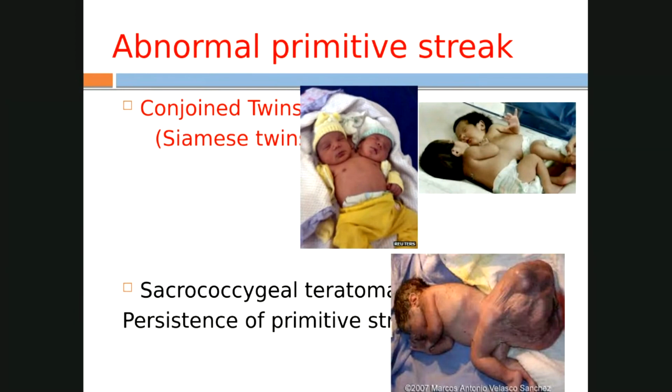The primitive streak should disappear. Once the notochord forms, the primitive streak disappears. But suppose the primitive streak still continues to stay, then it will form a tumor, which is known as sacrococcygeal teratoma. This is because of the persistence of the primitive streak. Usually it should be surgically removed and it can be done. In the same way, some types of conjoined twins can be separated, some cannot be separated. So this is the importance of knowing the primitive streak, which is a primary organizer, and its congenital anomalies. You should remember that these anomalies are very important to know in practice because of the conjoined twins.